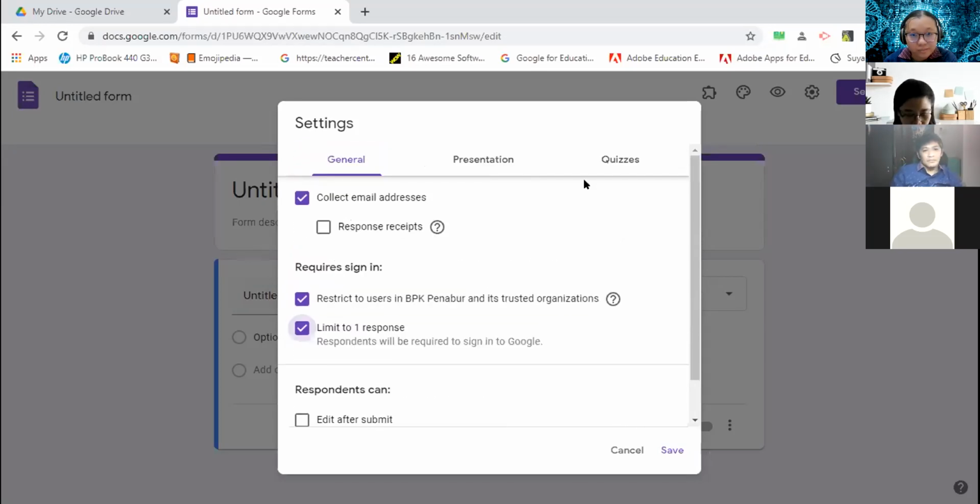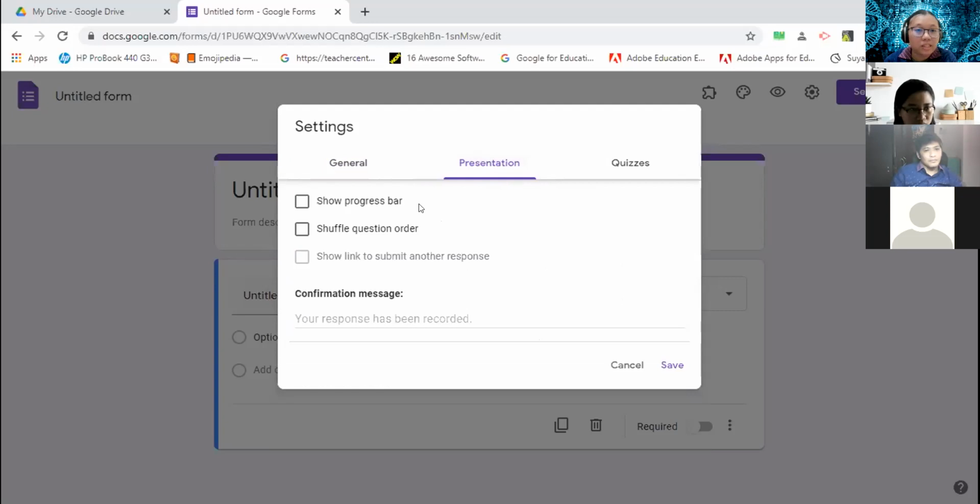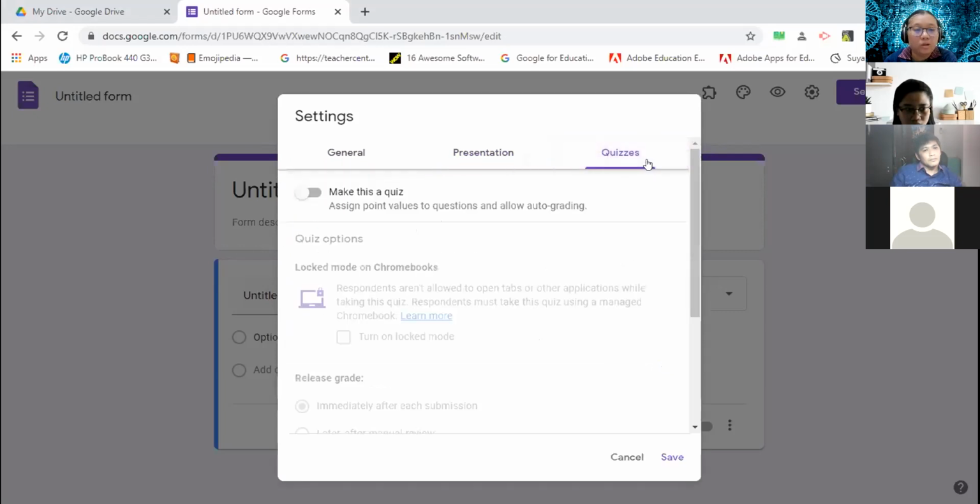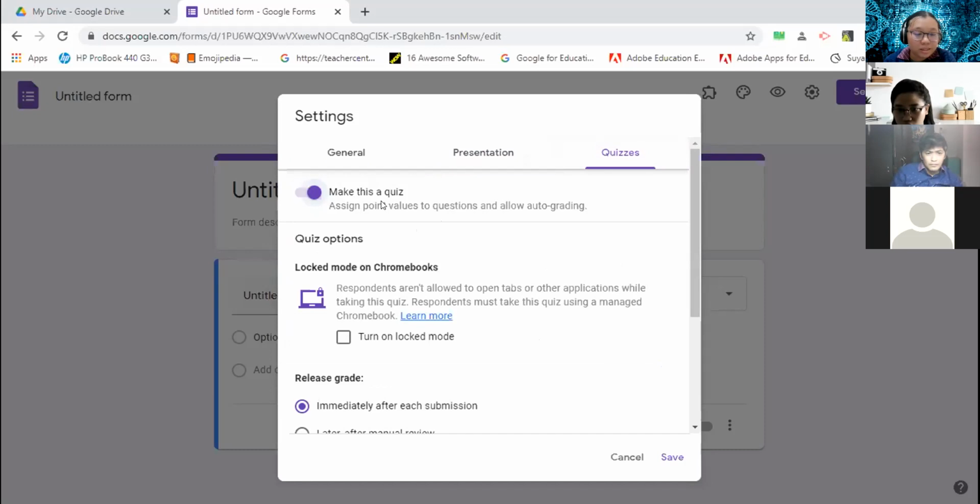And then we go to the presentation here. I set this one: I shuffle the question order, which I will explain to you. The other things, I didn't tick. And then the quizzes, of course, don't forget to set the toggle to make this a quiz.